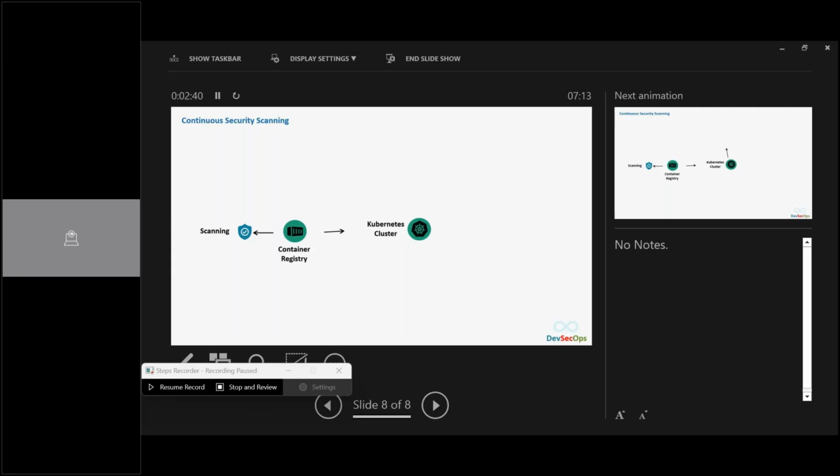Now once you have a longer time, you can put up some more scanning tools, more polished, more enterprise-ready tools, which can continuously scan your image registry and see in case there is any image which has a vulnerability, and immediately identify and notify you saying that, hey, there is an image which has a problem, remove that image or fix that vulnerability.